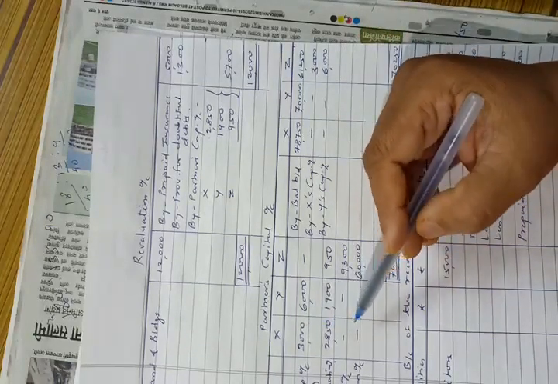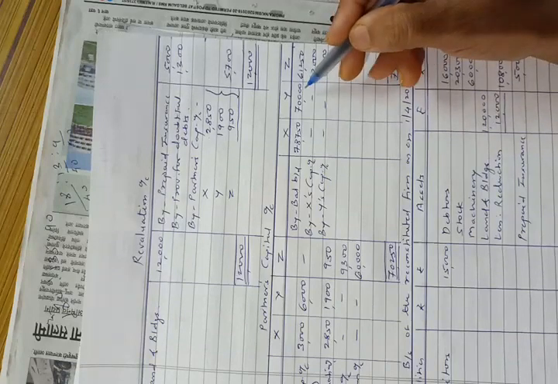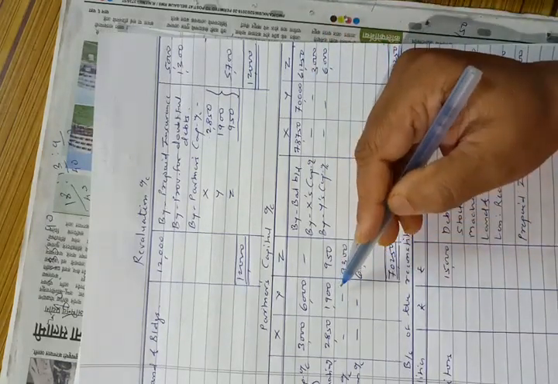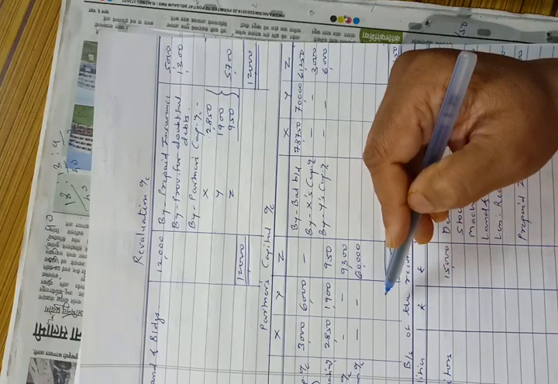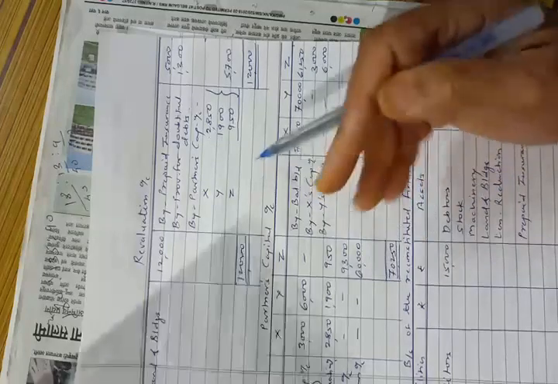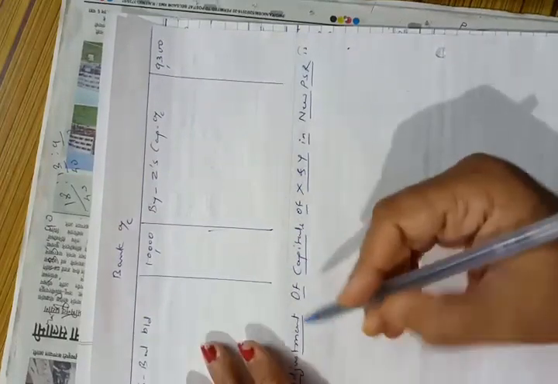So difference is 72,900. So current capital of X is 72,900. And in case of Y, credit total is 70,000, debit total is 7,900. So difference is 62,100, which is current capital of Y. And now we have to make adjustment of capital. So let us solve here.